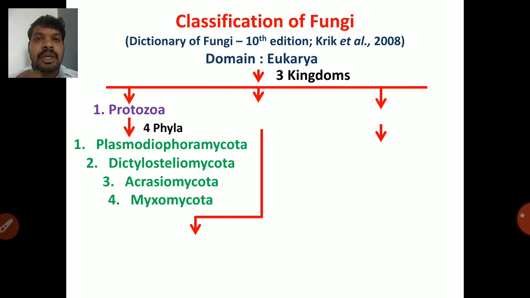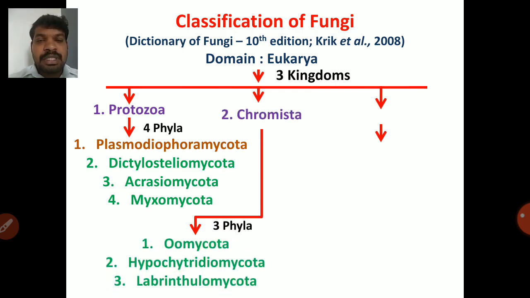So phyla is plural of phylum. In this, Plasmodiophoromycota, Dictyosteliomycota, and others. Before that we will study about Plasmodiophoromycota, one of the important protozoan pathogens in cabbage, which causes club root of cabbage disease. So next one is Chromista. This is our false fungi, which contains 3 phyla: Oomycota, Hyphochytridiomycota, Labyrinthulomycota. From this we will study about Oomycota. So Oomycota is one of the important plant pathogenic phyla.